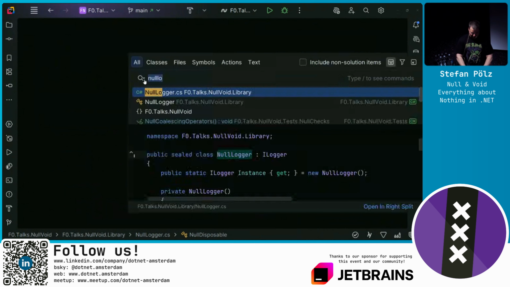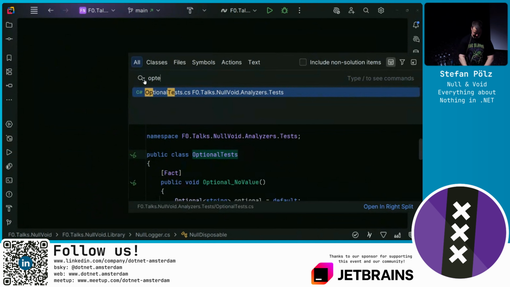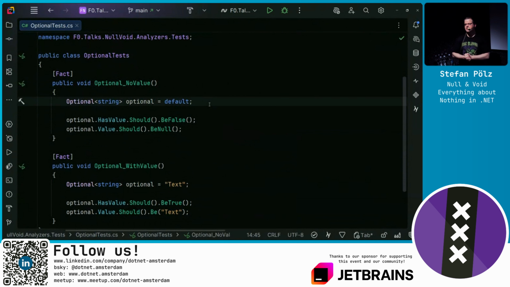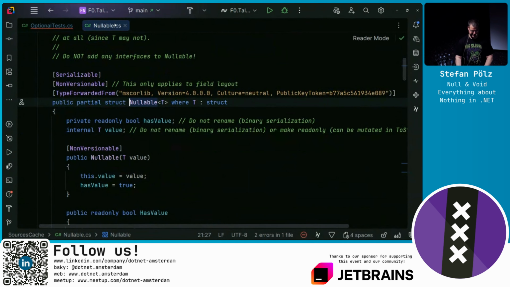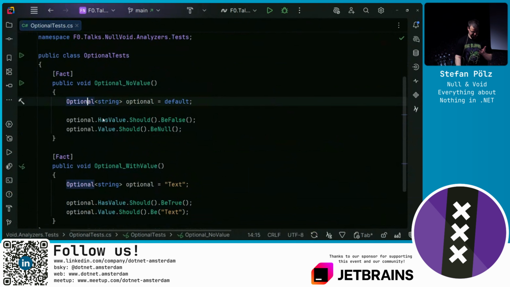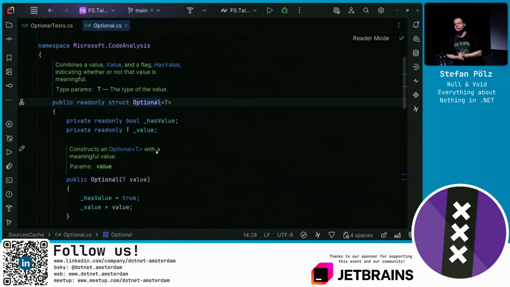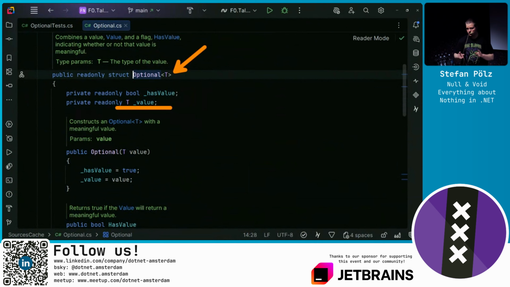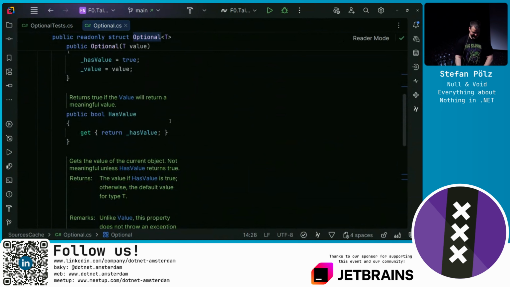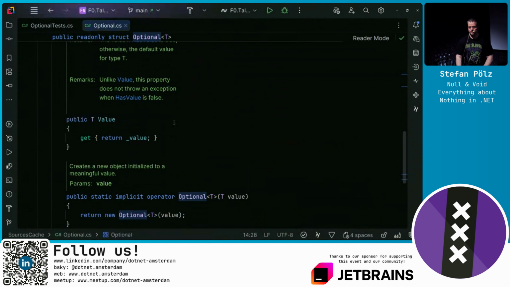And the second alternative, we already saw something like optionals. Similar to the nullable value type, Nullable of T, which is constrained to only work on structs, we could design our own nullable. This is actually the nullable used by the .NET compiler team, which looks very similar to the nullable value type. It has a value, but it's unconstrained, so it could also be a reference type. We have a HasValue property, and before accessing the value you always do a HasValue check to avoid nulls.